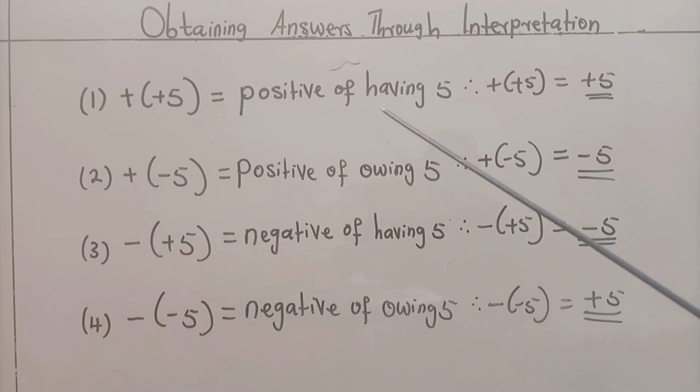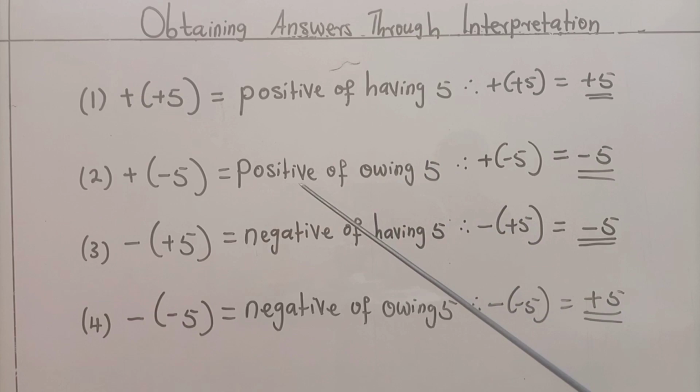If you are owing 5 and you are told to keep it positive, what does it mean? It means continue owing 5. Don't change from owing 5. Therefore, positive of owing 5 means keep owing 5. Therefore, the answer is equal to owing 5. That is why the answer is minus 5. Minus 5 means owing 5.